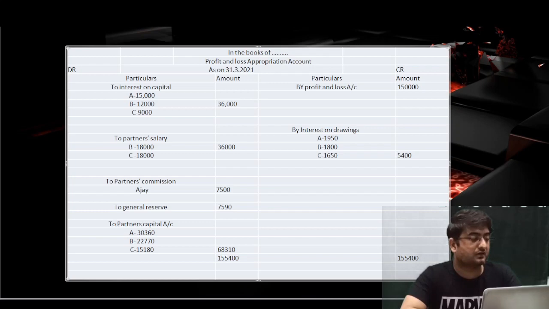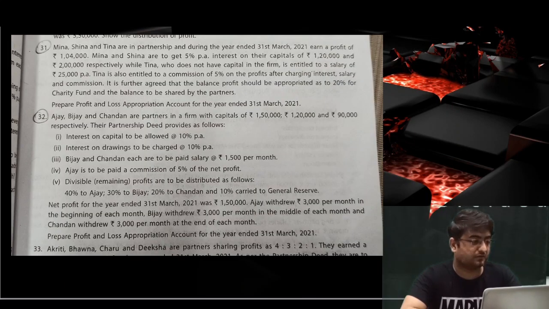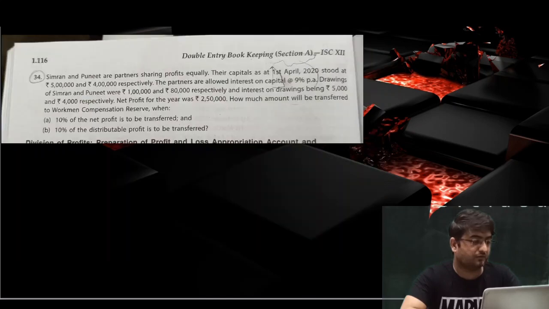Okay. Now what do we have as the next question? We have solved this page, both the questions. Now we'll move on to the next question, number 34. See what will happen, this question is very simple. So we'll solve this question verbally now. I'll just tell you the adjustments and all verbally.